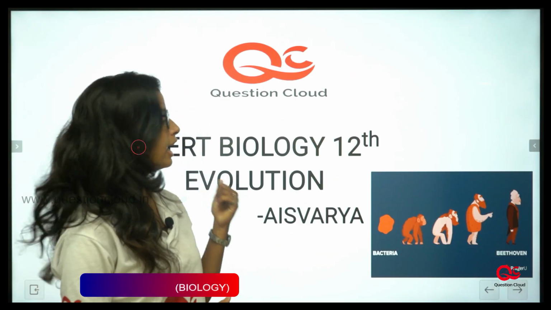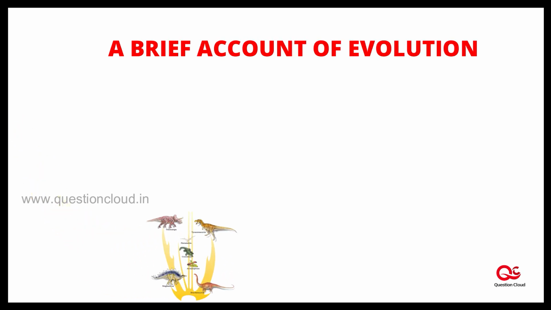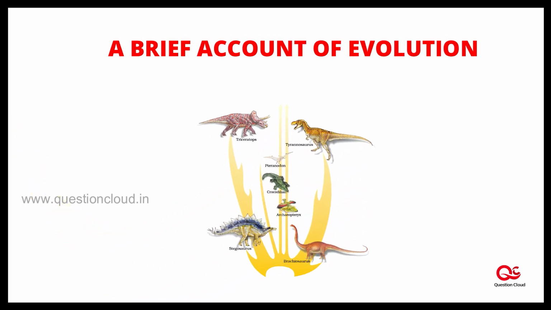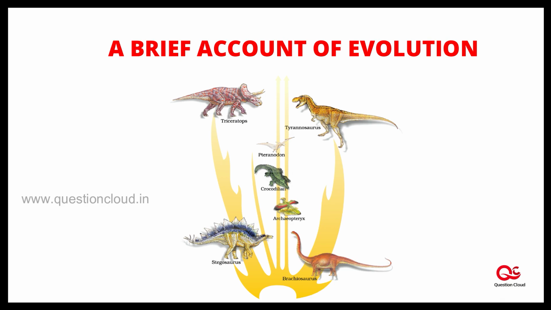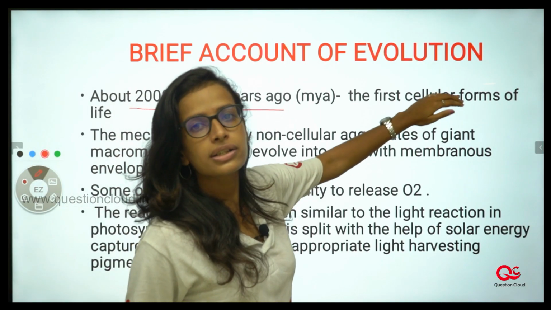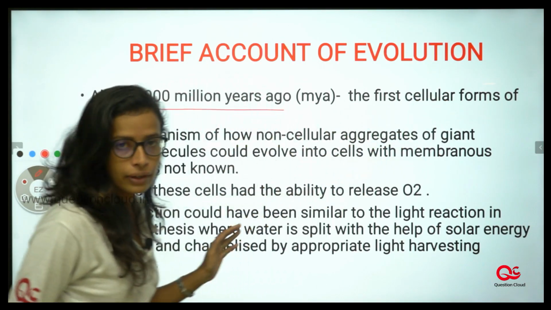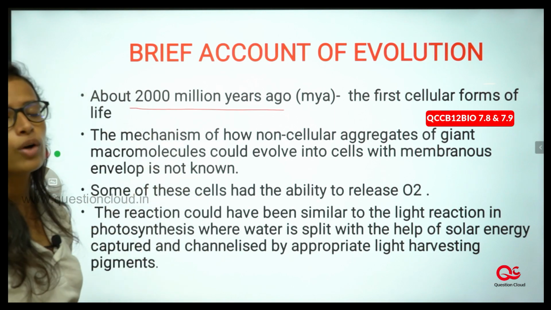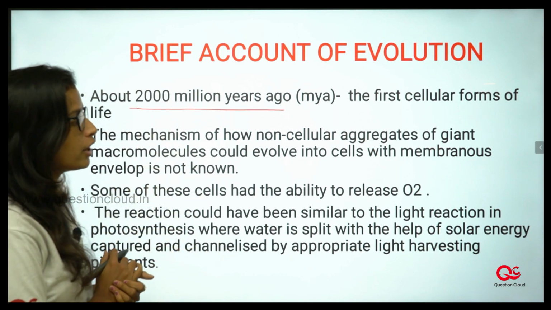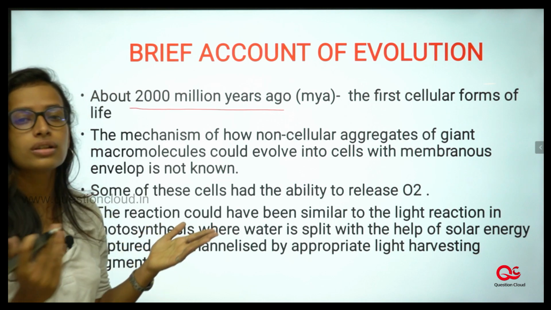We are going to see evolution. Next we are going to see a brief account of evolution. About 2000 million years ago, the first cellular forms were created. The mechanism of how non-cellular forms evolved into cellular forms is still unknown.